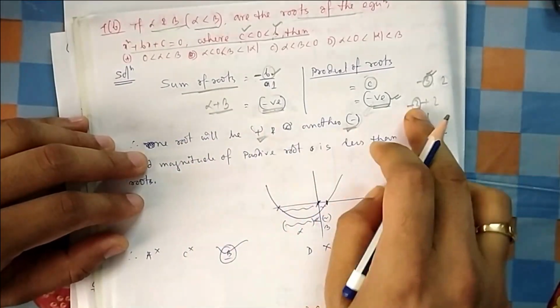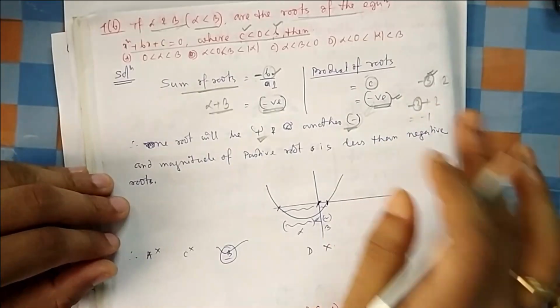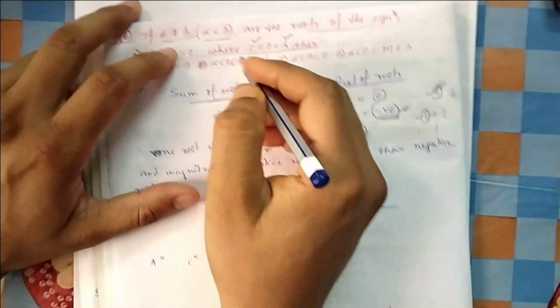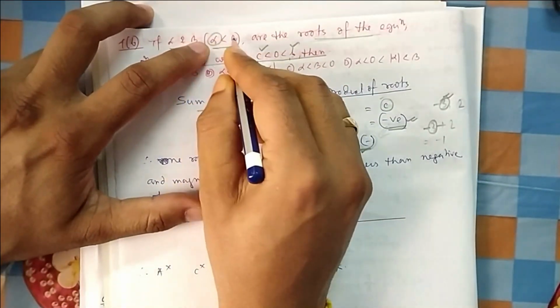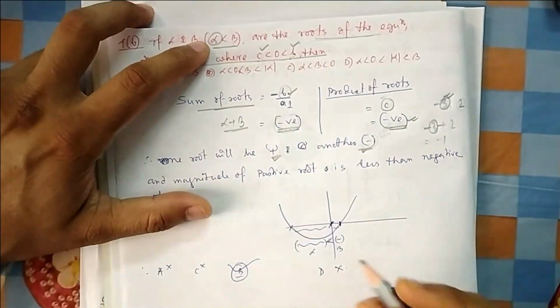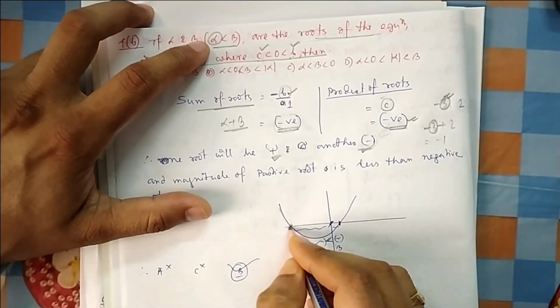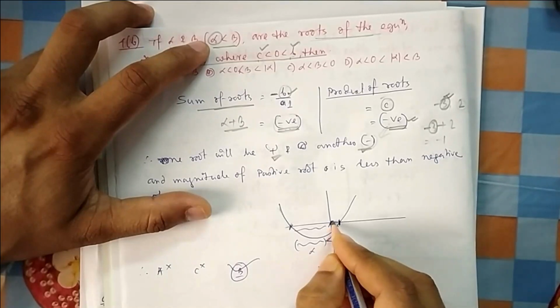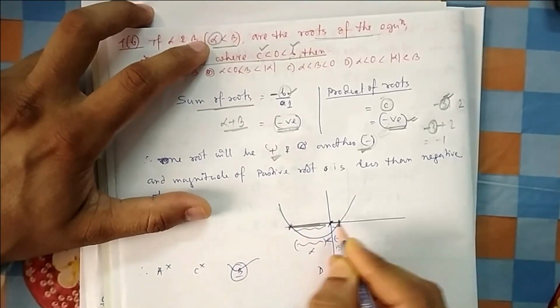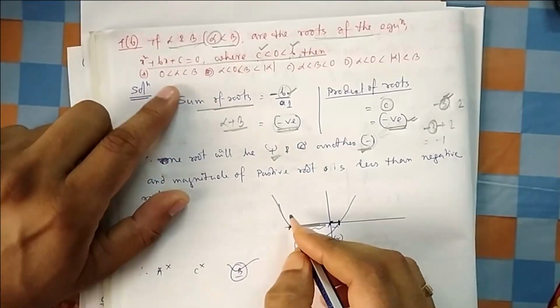So because it is negative, that means the minus 1 is okay. Now which one is the smaller? Alpha is smaller. So obviously alpha will be negative and beta will be positive, because one is negative, one is positive. That means your alpha should be somewhere here and beta should be somewhere here. And the magnitude of alpha should be greater than your beta, because it is a smiling parabola.